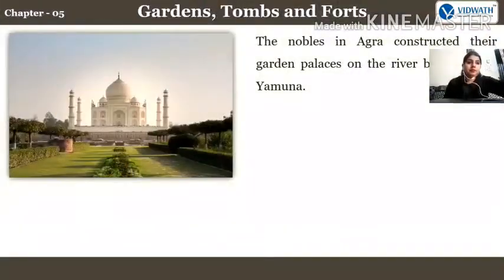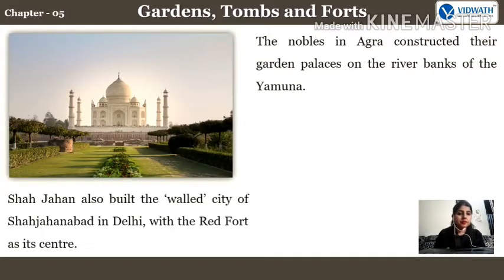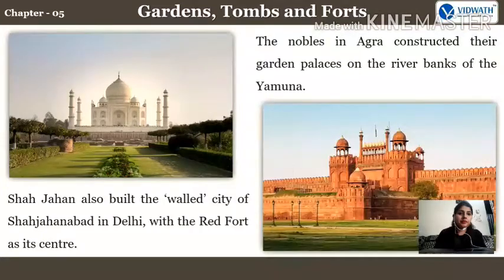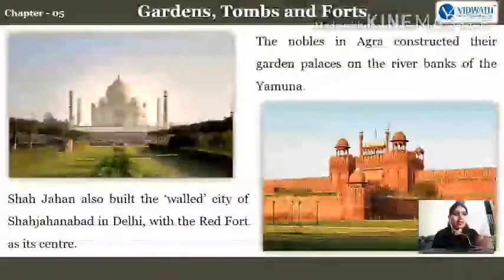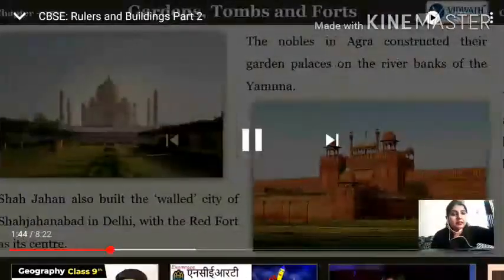The nobles in Agra constructed their garden palaces on the riverbanks of the Yamuna. Shah Jahan also built the walled city of Shahjahanabad in Delhi with the Red Fort as its center. So you might have heard about both these buildings, fine. One is the Taj Mahal, another is the one constructed with the Red Fort as its center, in Delhi.